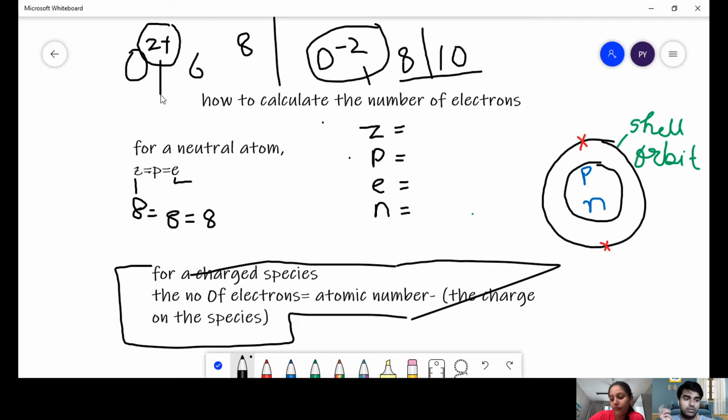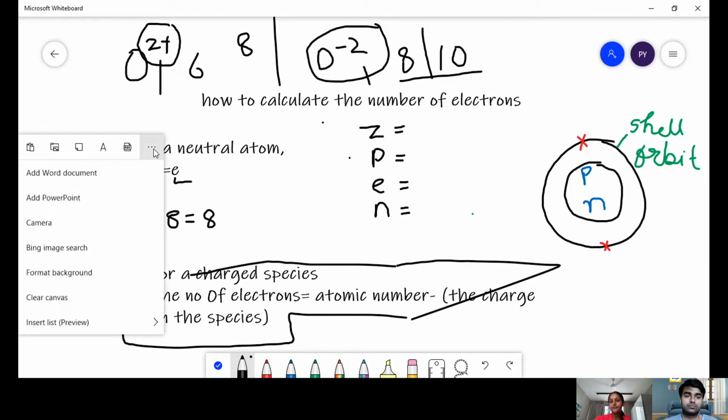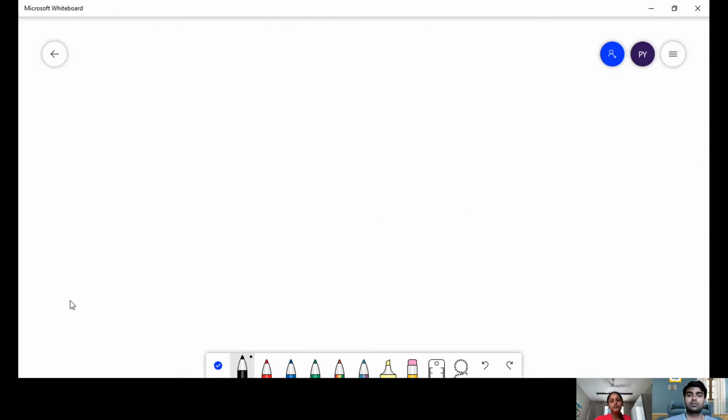So remember one very interesting thing. Suppose you have two particles. Okay, let me just clear this.